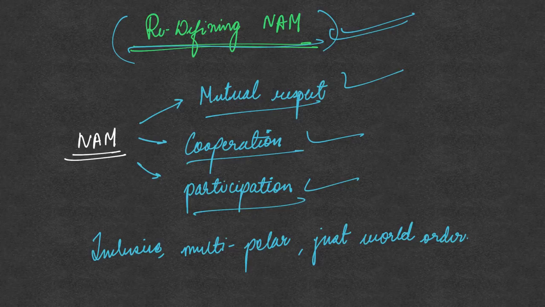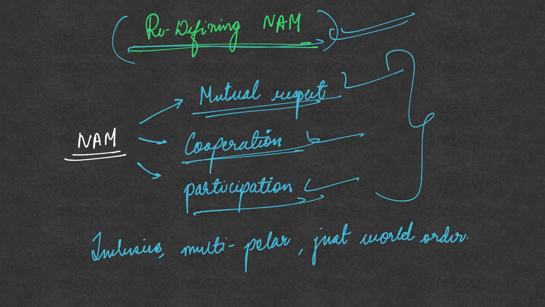So now the aim of NAM, which India should reshape and revamp, should be to establish an international order that is based on the principles of mutual respect, cooperation among various countries across the globe, and participation of all the countries in dealing with some of the problems that are challenging the entire globe together. In the current instance, all the countries need to cooperate towards creating better health and educational infrastructure, which has become very important today. Like that, India should try and create an international order that is based on these principles.